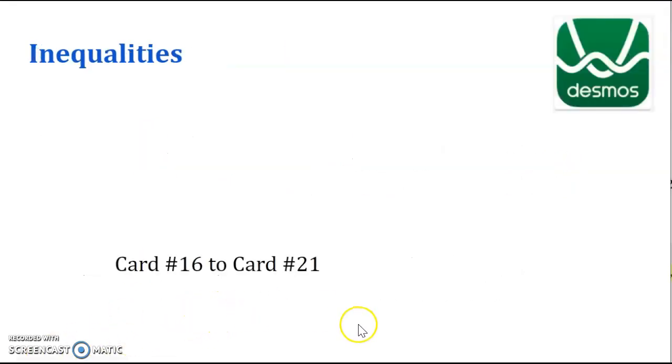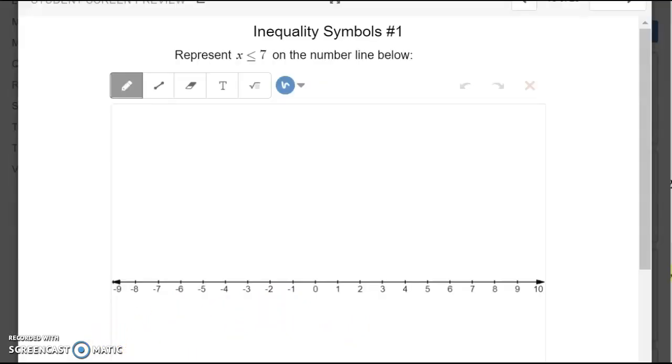So with that, you are going to be working on cards number 16 to 21 of Desmos. Here, card number 16, we have to represent x is less than or equal to 7. The first thing is we find our 7. Where is my 7 here? Draw my circle around it. Now it has a less than or equal sign. That equal sign means it's going to be a closed circle. We have to color in the circle. And it is less than.